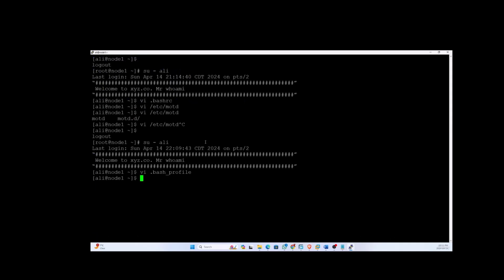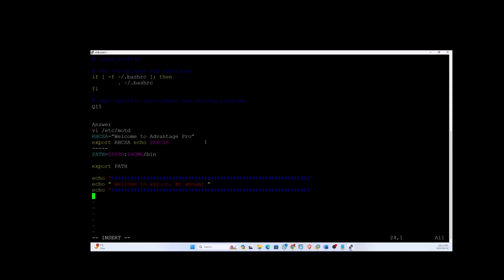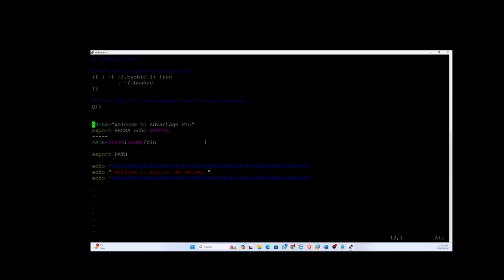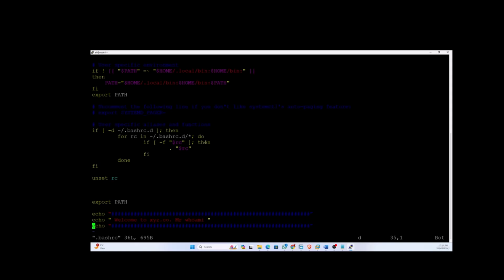I don't know, you have to put it into bashrc or bash profile. I'm not completely sure about it. So you can put it here, this one. Let's see. And let's remove it from the bashrc and see. I'll just remove it from here and see if it's working. One second.